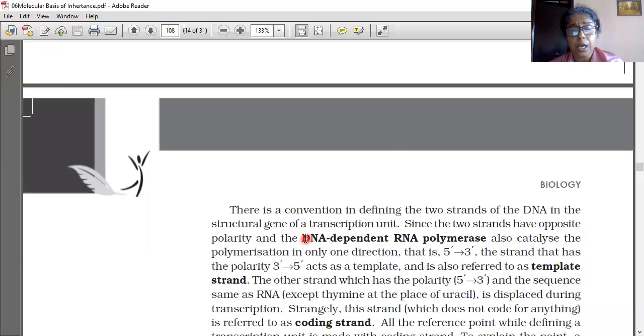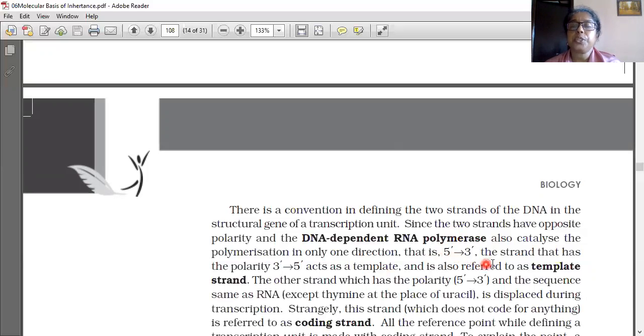DNA dependent RNA polymerase catalyzes the polymerization in only one direction, that is 5' to 3'. The strand that has the polarity 3' to 5' acts as a template. This enzyme catalyzes the polymerization only in one direction, 5' to 3'.